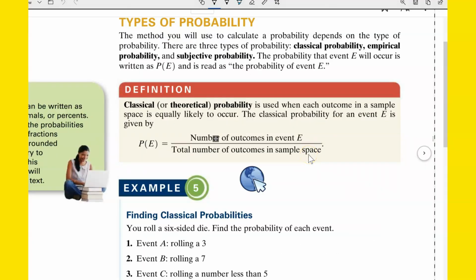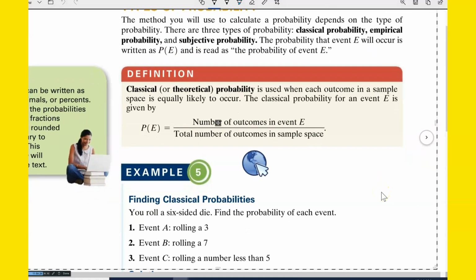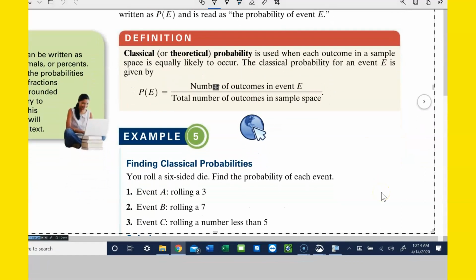All right, there are 3 types of probability, actually. Classical probability, empirical probability, and subjective probability. The probability that event E will occur, we usually write that as P with the parentheses with an E, and we say P of E, or probability of event E. All right. Classical or theoretical probability, those are the same thing, is used when each outcome in a sample space is equally likely to occur. The classical probability for an event E is given by the number of outcomes in event E divided by the total number of outcomes in the sample space.